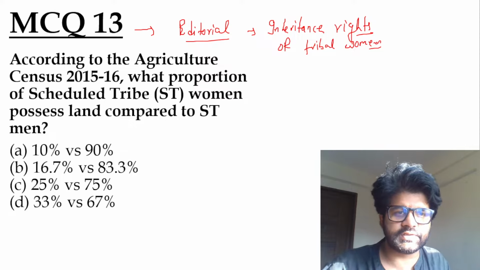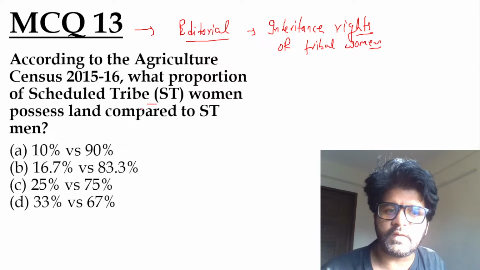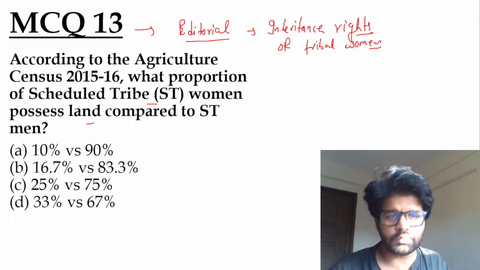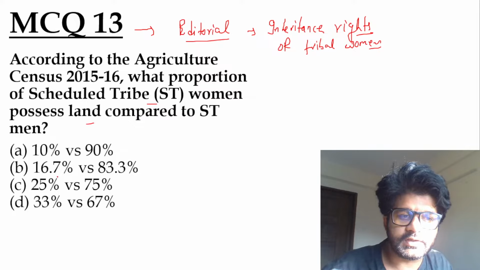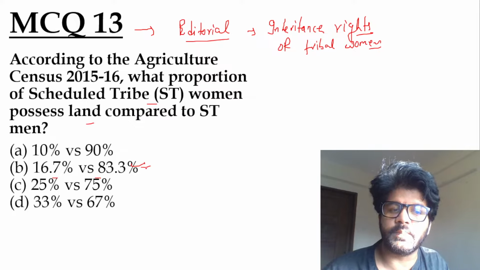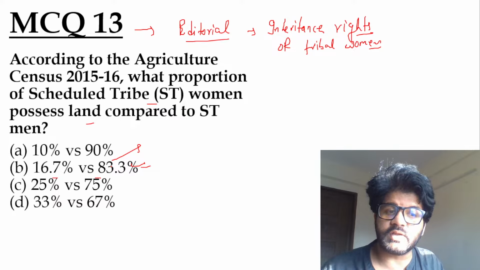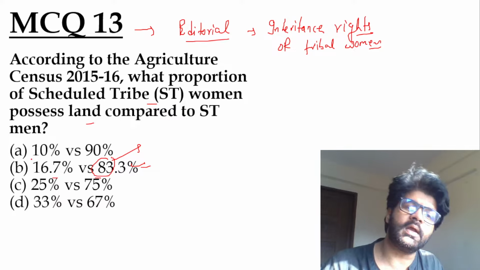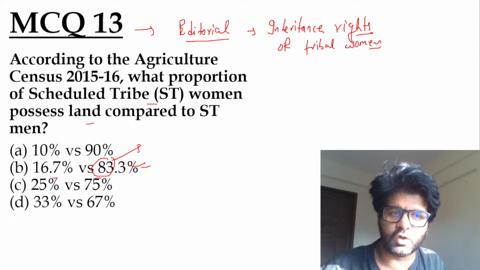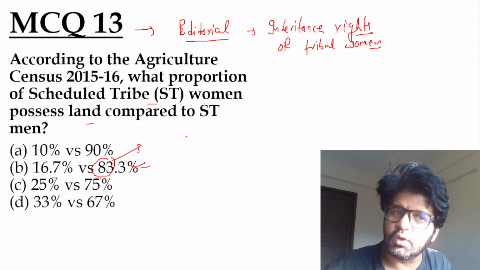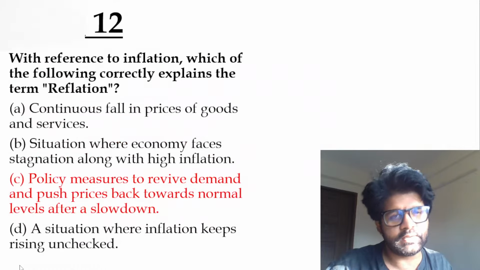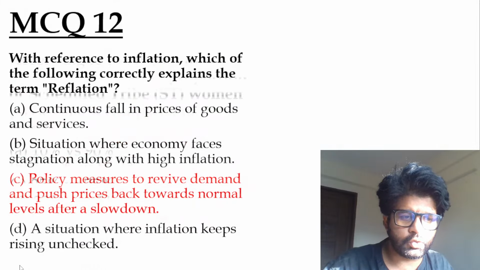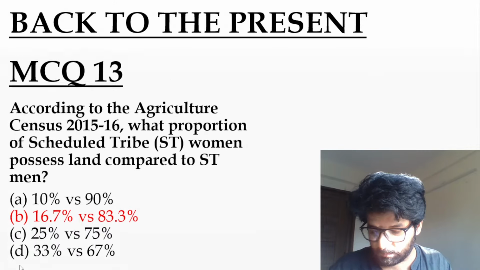According to the agriculture census 2015-16, what proportion of ST women possess land compared to ST men? The answer is 16.7% versus 83.3%. That means out of 100 units of land, more than 83 belong to men and less than 17 belong to women. We also talked about the communitarian concept, the community ownership concept of tribal people, and other apprehensions. So MCQ 12 is C, MCQ 13 is B.